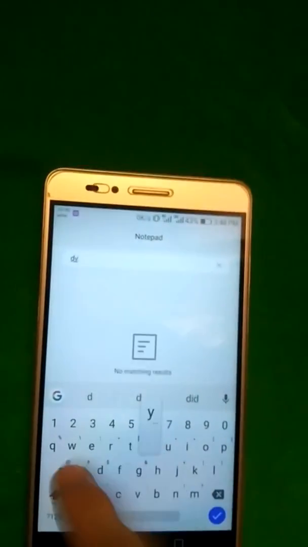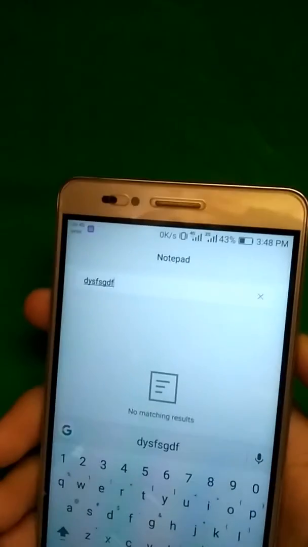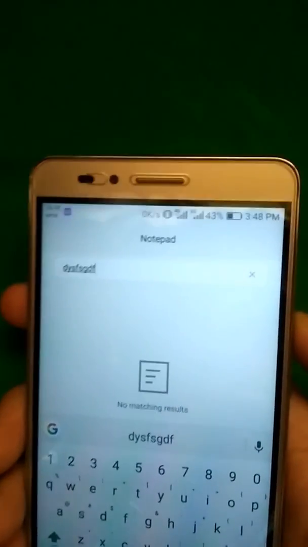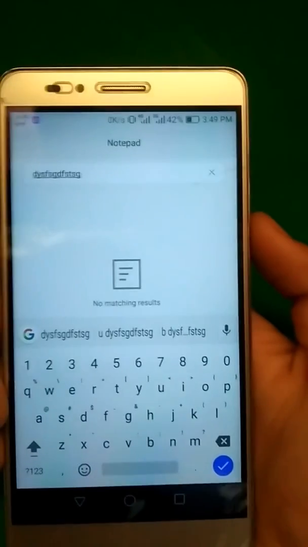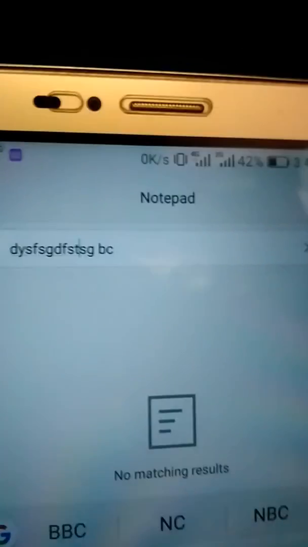I will open Notepad and type something here. So when I use my volume down button, it is not working. So you can see this, when I put my volume button here, it will work like this.